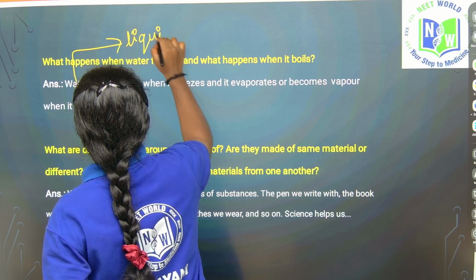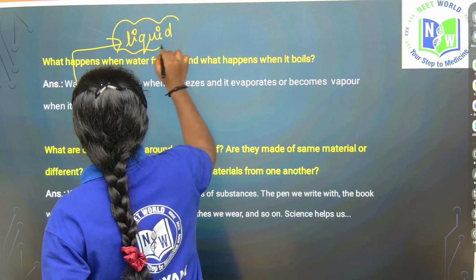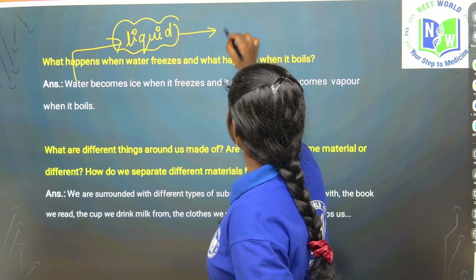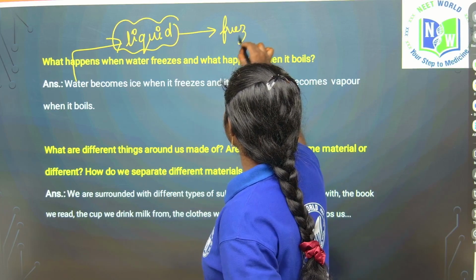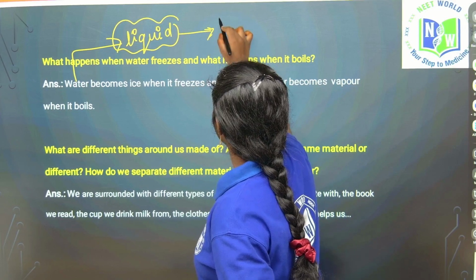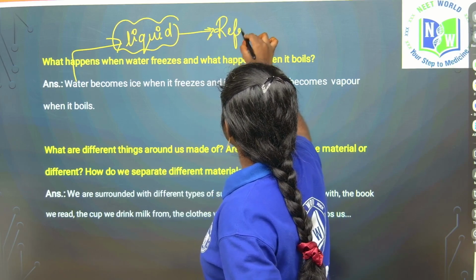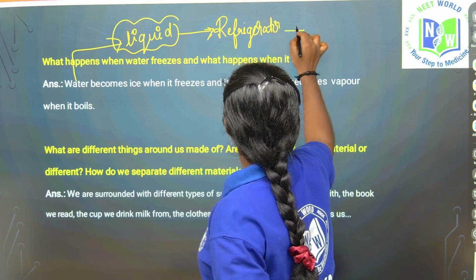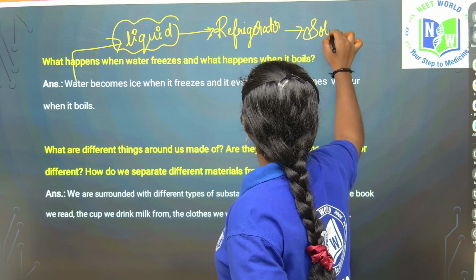Water is in a liquid form. When I keep it in a refrigerator, what will happen? It turns into a solid condition, it becomes ice, right?